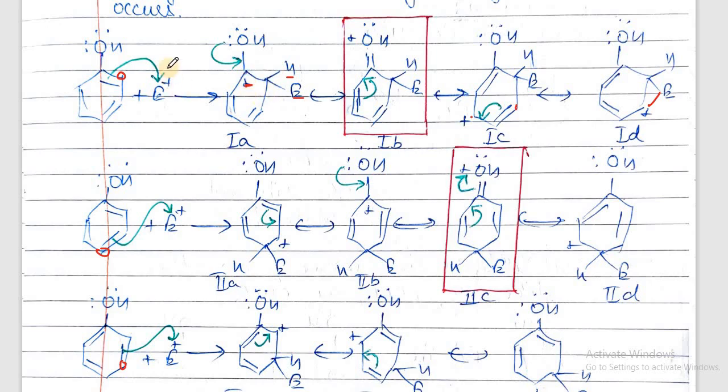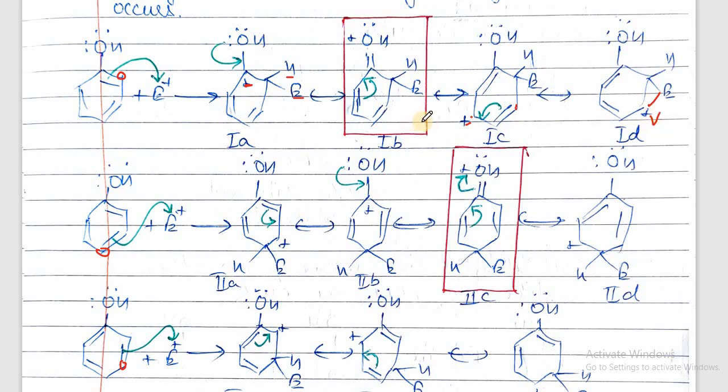So when this electrophile attacks at the ortho position, this will have positive charge, then after this carbon the positive charge will move to this, and then after this carbon it will move to this carbon. So these 3 structures can be easily drawn.